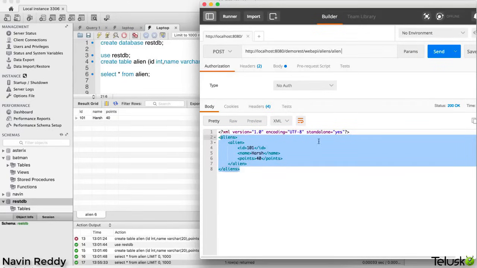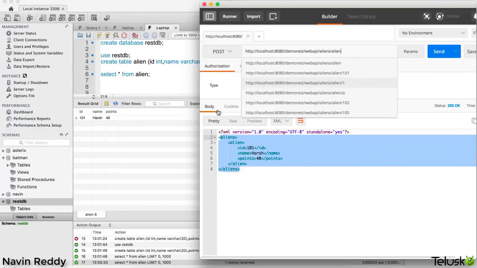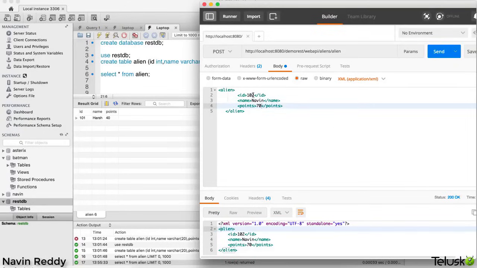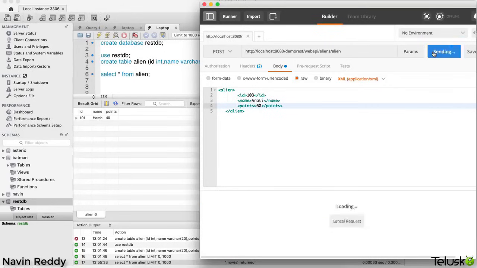Likewise, we can insert some more data just to verify it. Let's say alien and I want to send a post request and also want to send a body. So we'll say Naveen and let's add it as 70. Right? Click on send. Now we got 70 Naveen in the database. Let's go for 3 and let's say this is Aarti and let's say 60 points, and send.